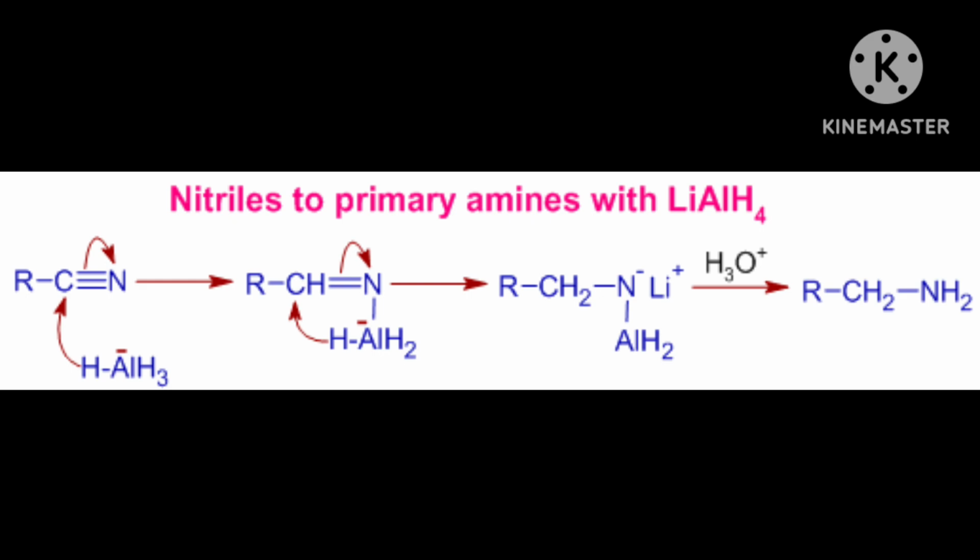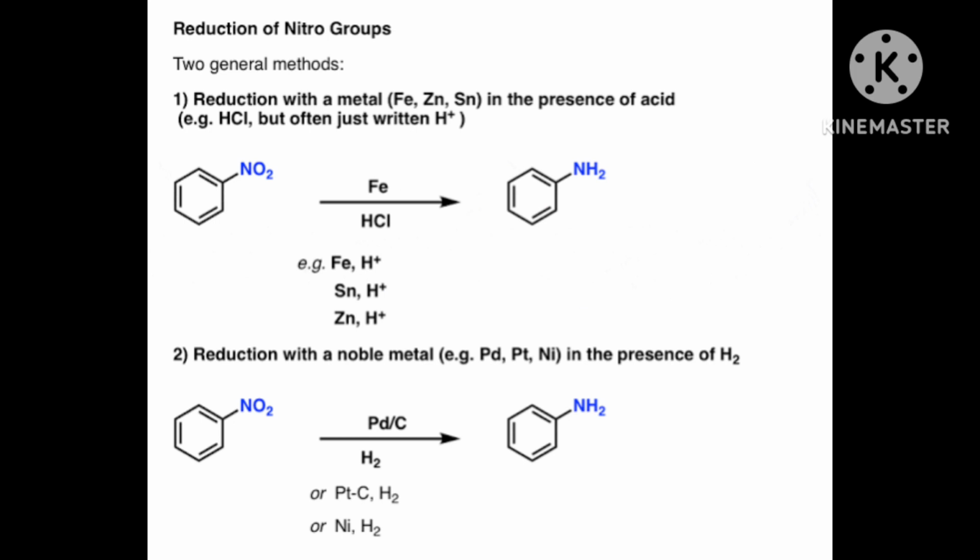Nitro compounds are reduced to amines by passing hydrogen gas in the presence of finely divided nickel, palladium or platinum, and also by reduction with metals in acidic medium. Nitroalkanes can also be similarly reduced to the corresponding alkane amines.